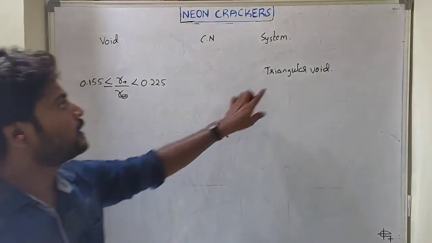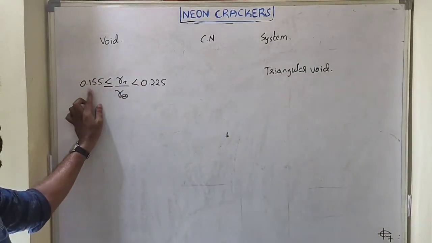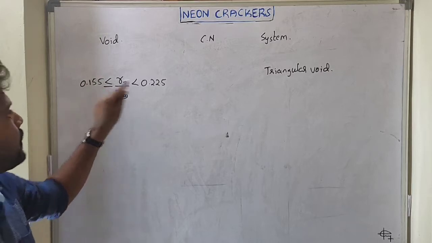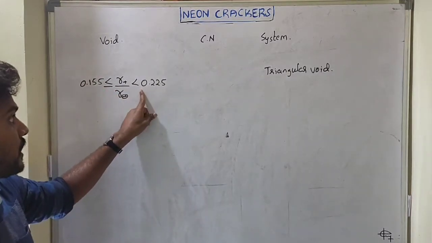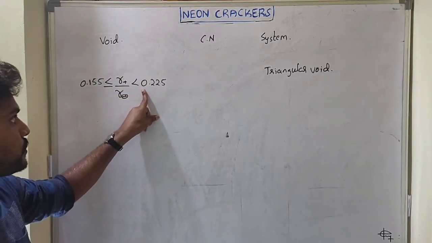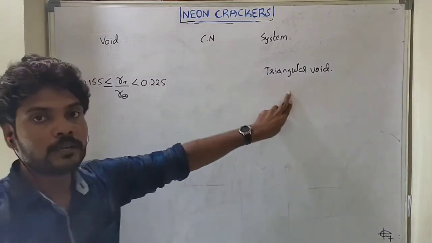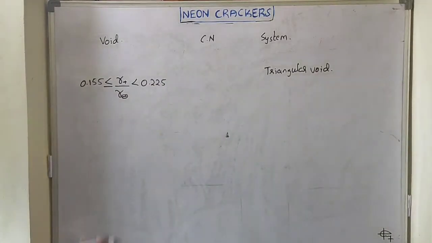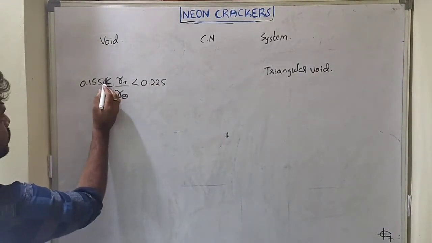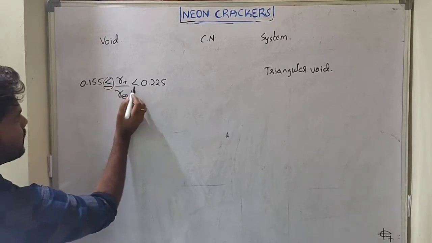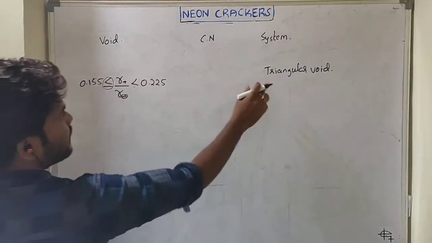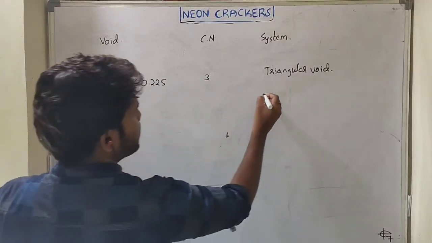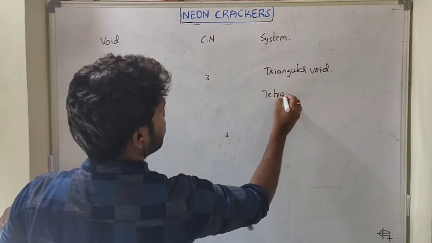It means a triangular void has a ratio from 0.155 up to 0.225, but not equal to 0.225. If it is equal to 0.225, it becomes a tetrahedral void. So this relation is important, less than or equal to only at the start, not here. So what is the coordination number? Triangular void, 3.